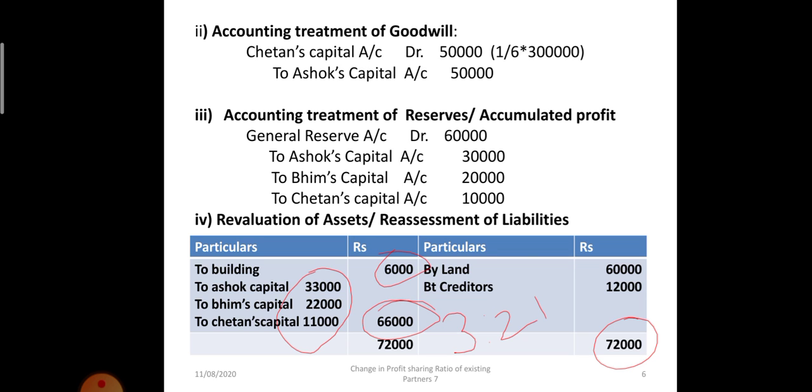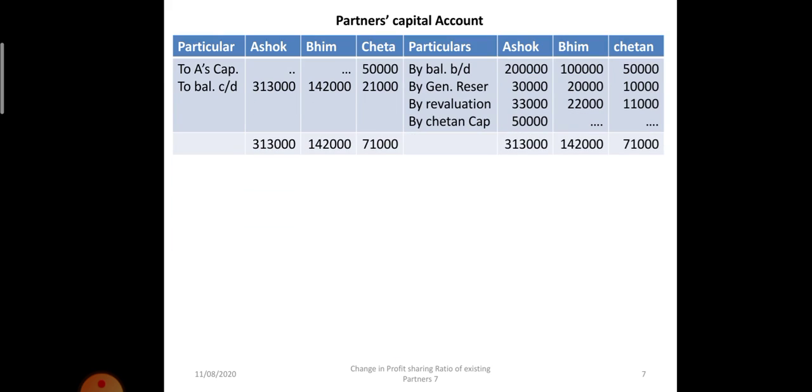After the revaluation account, we will prepare the partners' capital account. Ashok's balance was 2 lakh rupees. Let's see the first line on the credit side: by balance b/d 2 lakh, 1 lakh and 50,000 rupees. These are the balances which were shown on the last date of the balance sheet. Then the general reserve accounting treatment: we distributed the general reserve. So see the second line on the credit side: by general reserve 30,000, 20,000 and 10,000 rupees.